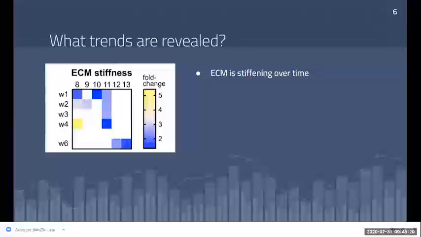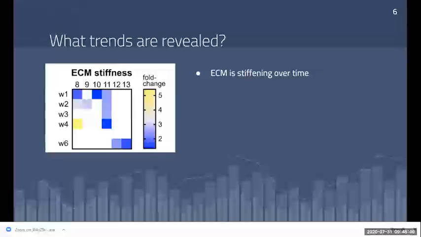And so as I did for the previous data sets, I had to normalize my stiffness data as well. So for the fold changes, I looked at the stiffness levels of each individual time point and divided it by a baseline or a week 0. And the normalized data, which is presented in my heat map, reveals the expected trend of the ECM stiffening. And you can see that through the heat map.